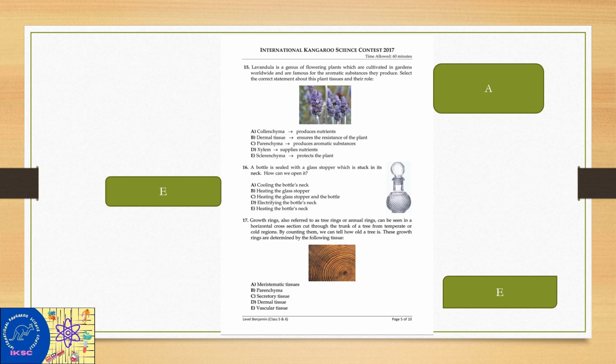Growth rings, also referred to as tree rings or annual rings, can be seen in a horizontal cross section cut through the trunk of a tree from the temperate or cold regions. By counting them, we can tell how old a tree is. These growth rings are determined by the following tissues: meristematic tissues, parenchyma, secretory, dermal tissues, vascular tissues. So the correct answer is E. Vascular cambium. Vascular cambium ring is active during growing seasons.